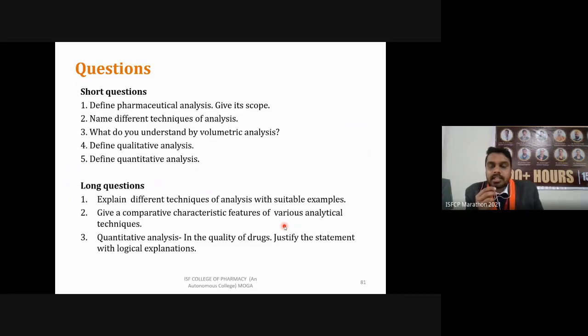Quantitative analysis was of various types, like volumetric method, gravimetric method, gasometric methods. In volumetric, we were measuring volume via titration, in which we have covered acid-base titration, non-aqueous titration, diazotization titration, oxidation-reduction titration, precipitation titration, and complexometric titration.